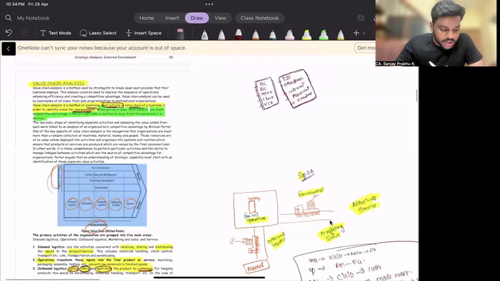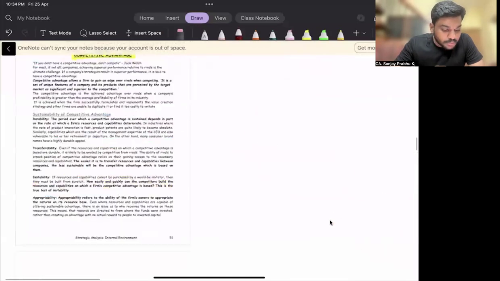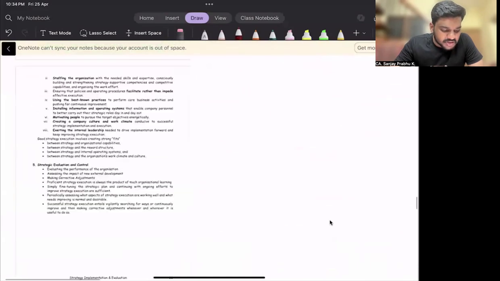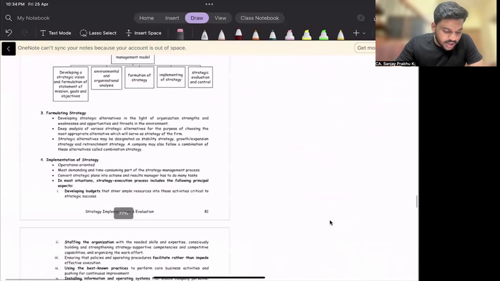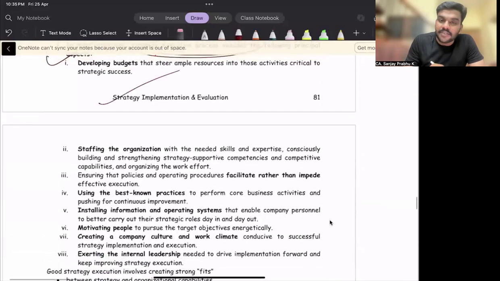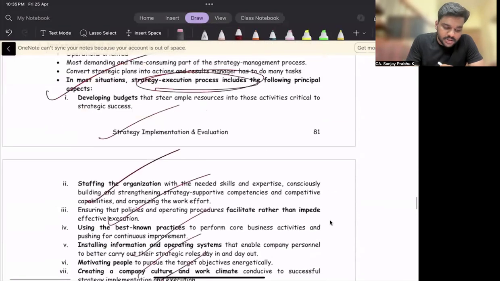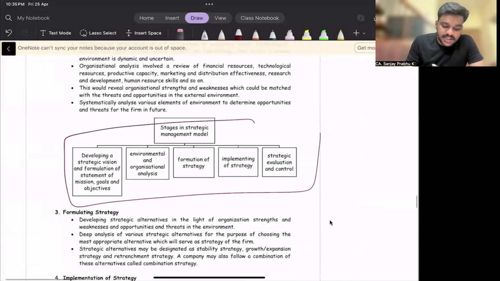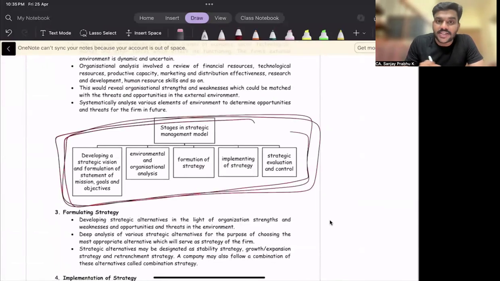Just a second, I will show you that question so that you don't miss the topic. Okay, that topic is important, and I guess most of the students used to skip it. This is the question: implementation of strategy, strategic execution process, developing budget, staffing the organization, and all these questions. Please go through this topic. And definitely the SM model. Please learn the names of the 5 stages in the SM model.